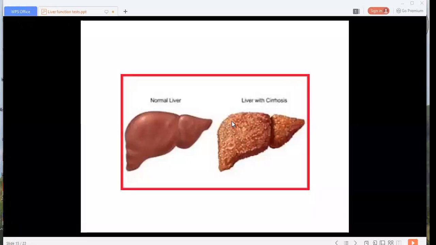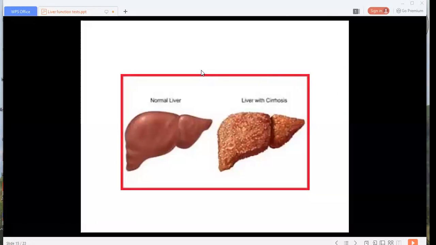Okay. So cirrhosis can also be differentiated into micronodular and macronodular cirrhosis. Okay. So which one do we call macronodular? Nodules with size less than 3 millimeter in diameter are micronodular. This commonly happens in alcoholic cirrhosis: if the patient is taking alcohol, the liver is micronodular, that is, the nodular size is less than 3 millimeter in diameter.